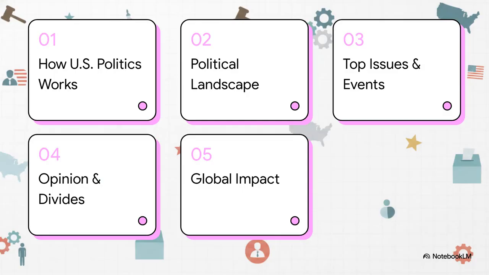Okay, let's dive into this. We're going to build your understanding in 5 super quick, efficient steps. First, we'll look at how the machinery of US politics actually works. Second, we'll check out the current political landscape. Third, we'll break down the top issues in recent events. Fourth, we'll look at public opinion and where the deep divides are. And finally, we'll explore the global impact and some predictions for what comes next.